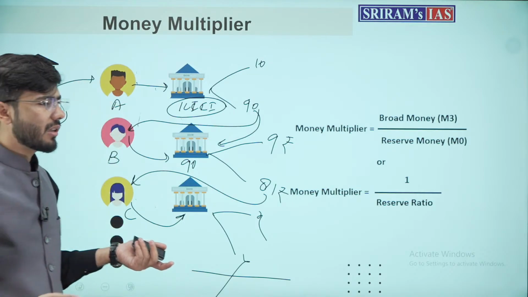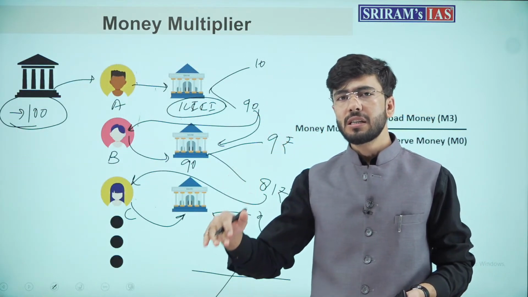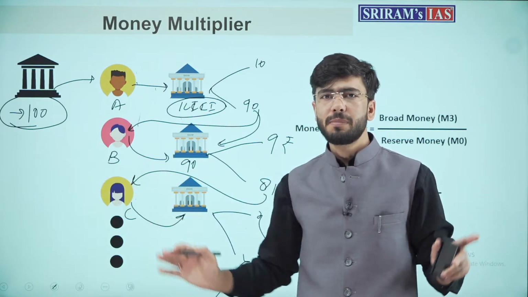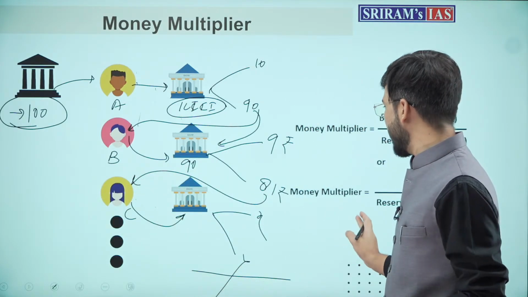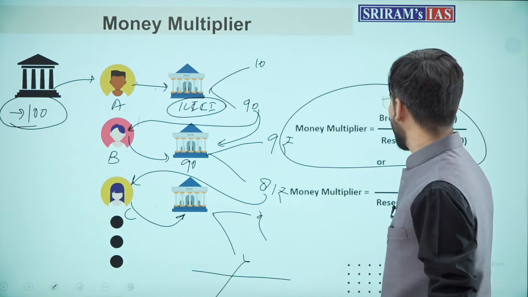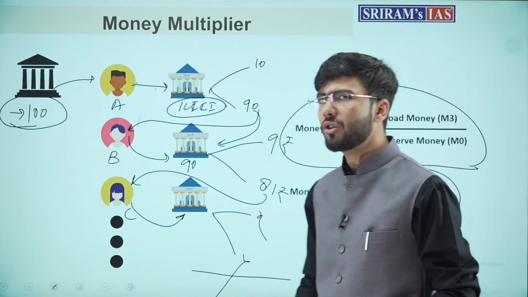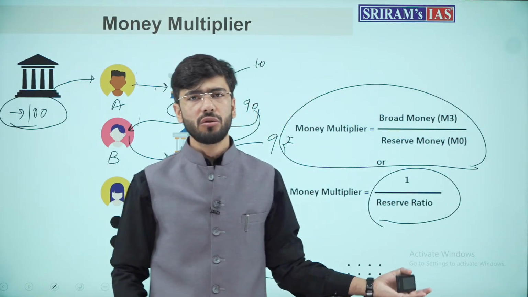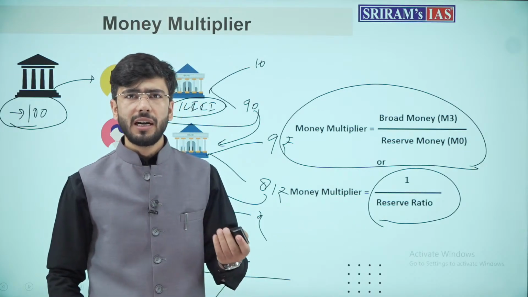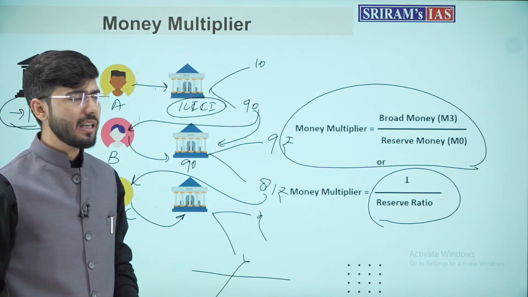This will convert into more than 480 rupees. Actually, if you have that much of banking system deep down in the rural or in the wider spectrum of areas. Done with this. Money multiplier का formula बहुत ही simple है. That is the broad money divided by reserve money or 1 by the reserve ratio. Reserve ratio, we can say that we have reserve ratio, cash reserve ratio of 4% and SLR of 18% and other ratios also, which are the reserve requirements of RBI currently.